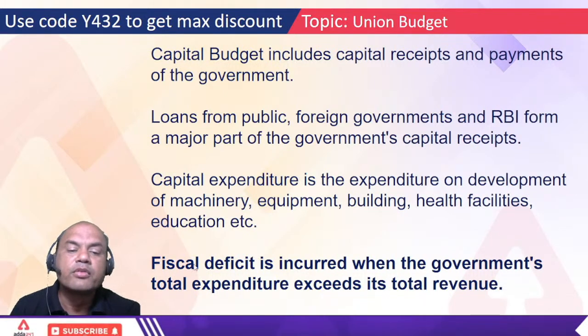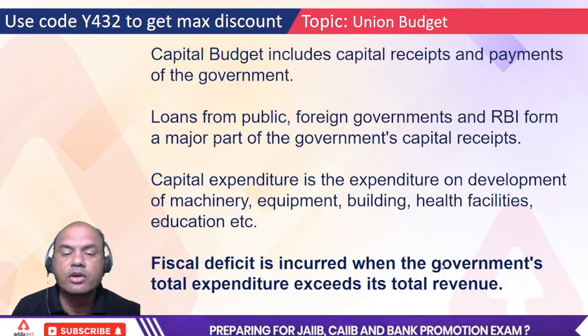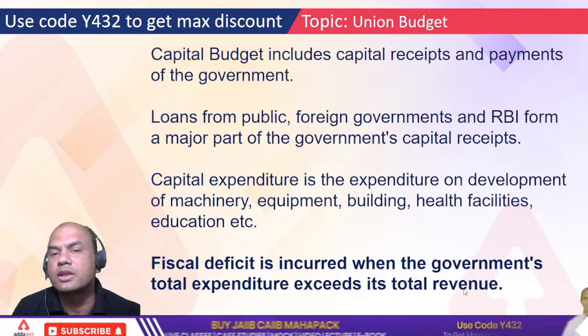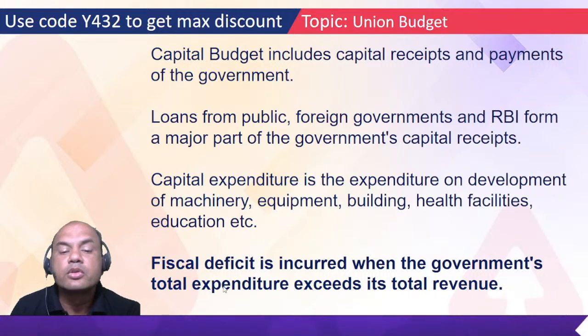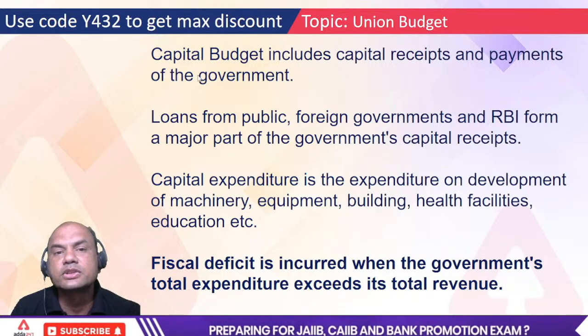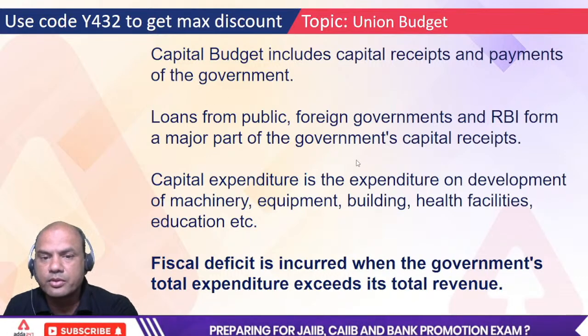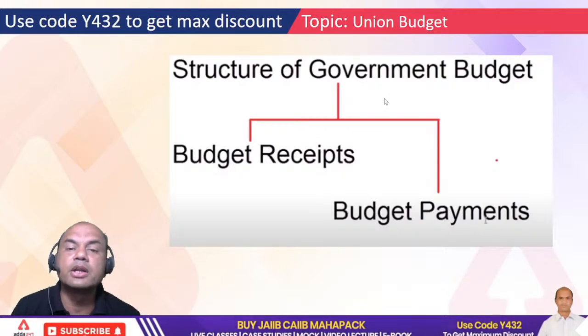Okay. Fiscal deficit is incurred when the government's total expenditure exceeds total revenue. Means total expenditure is more than the total revenue. So total expenditure means what? It includes capital as well as the revenue. Okay. Now we come to the detailed part.